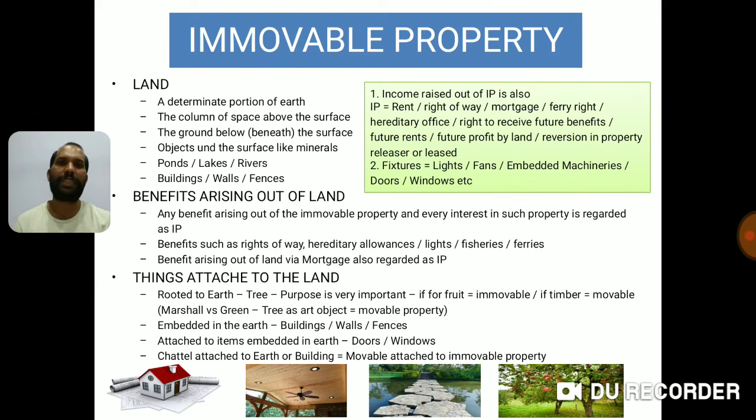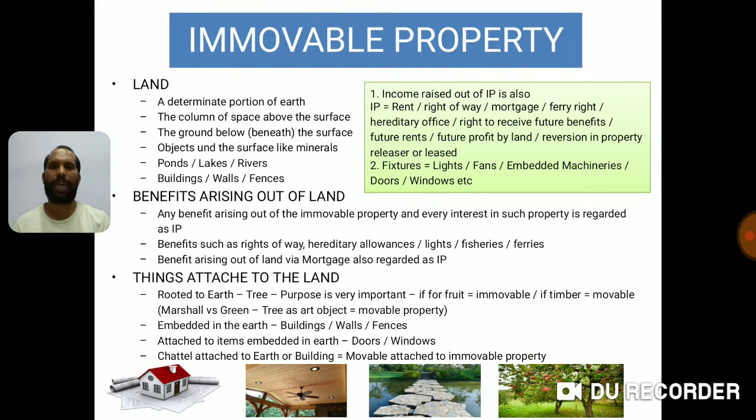Now benefits arising out of land. What are the benefits arising out of the land? Any benefit arising out of the immovable property and every interest in such property is regarded as immovable property. Then benefits such as right of way, hereditary allowance, lights, fisheries and ferries are also considered as benefits arising out of land.